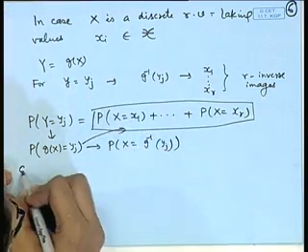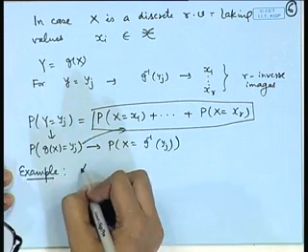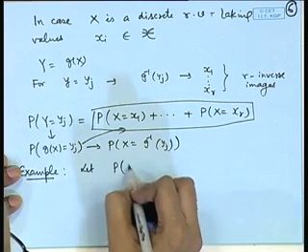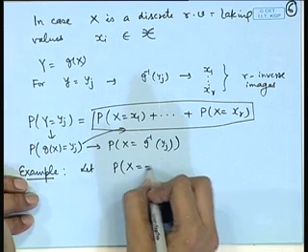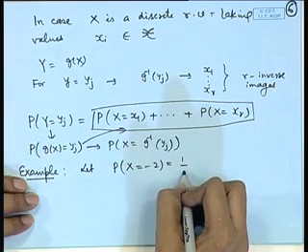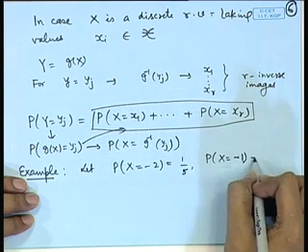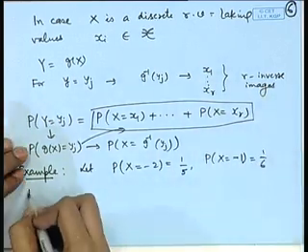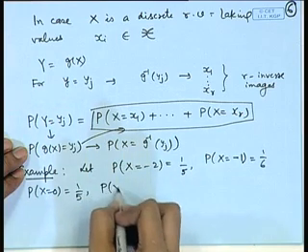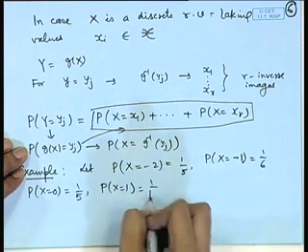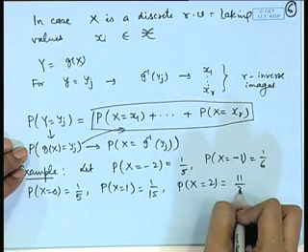So, as an example, consider probability x equal to minus 2 is equal to 1 by 5, probability x equal to minus 1 is equal to, say, 1 by 6, probability x equal to 0 is 1 by 5, probability x equal to 1 is, say, 1 by 15, and probability x equal to 2 is, say, 11 by 30.